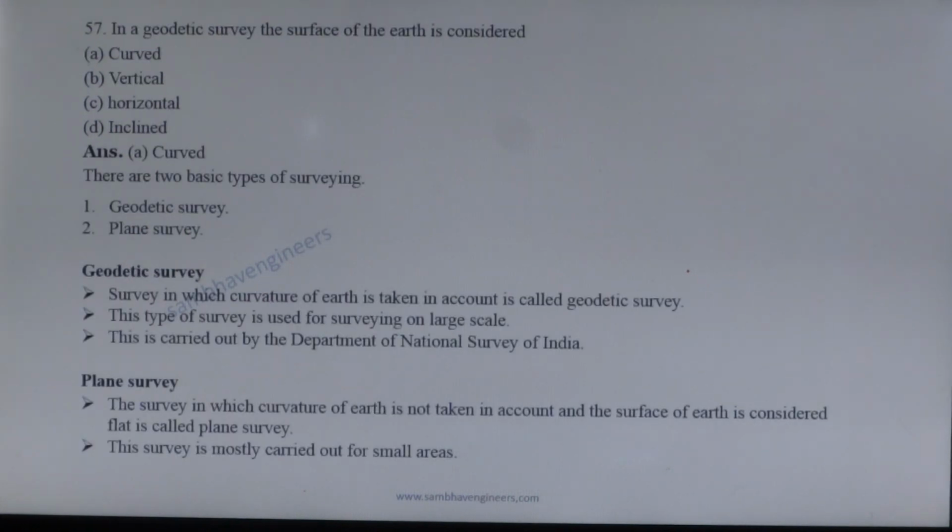Next question. In a geodetic survey, the surface of Earth is considered curved. This type of survey is used for surveying on a large scale and is conducted by the Department of Survey of India. In plane survey, the curvature of Earth is not taken into account.